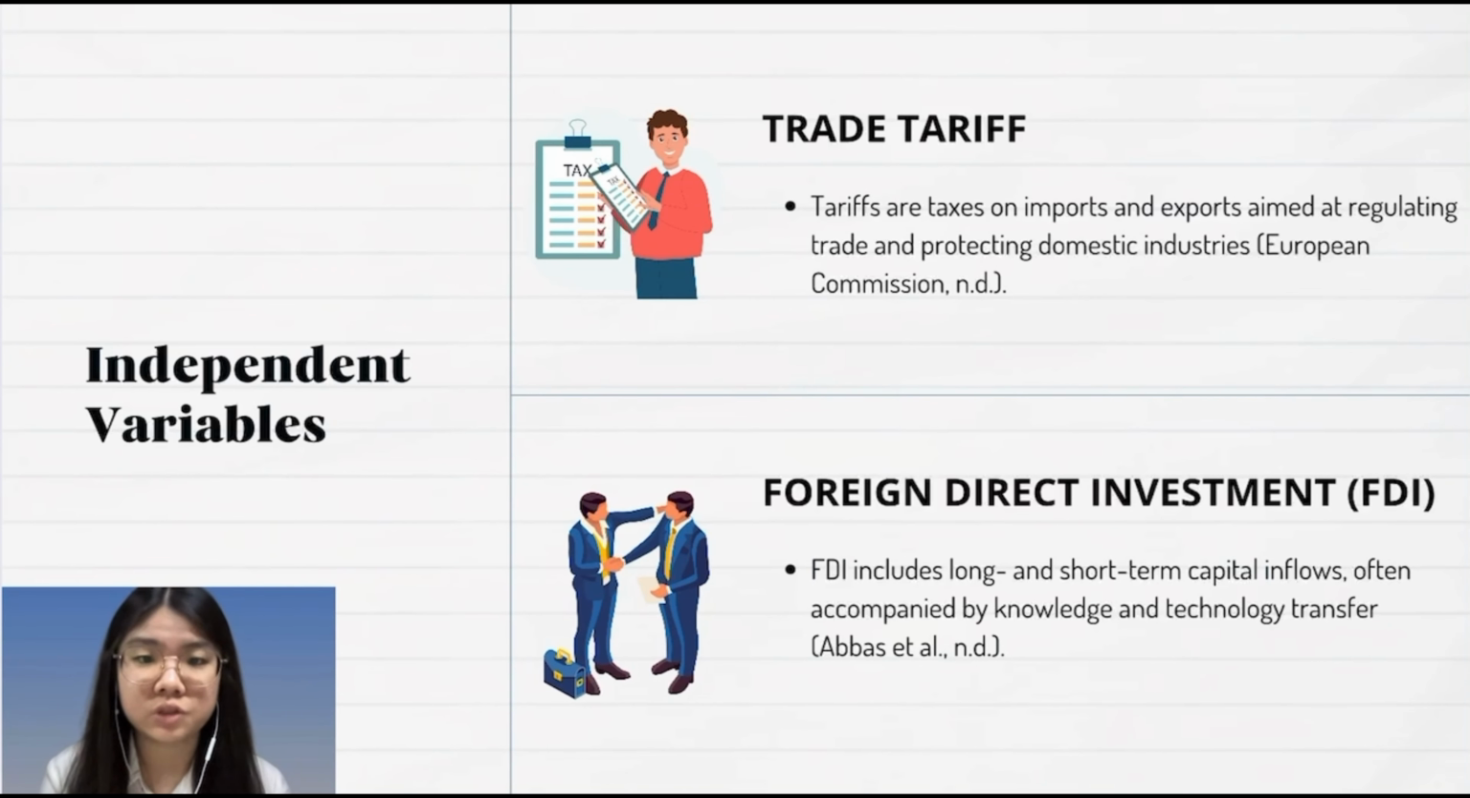The first one is trade tariff. Tariffs are taxes on imports and exports, aimed at regulating trade and protecting domestic industry. The second independent variable is FDI, foreign direct investment. FDI includes long and short-term capital inflows. It is often accompanied by knowledge and technical transfer from overseas.